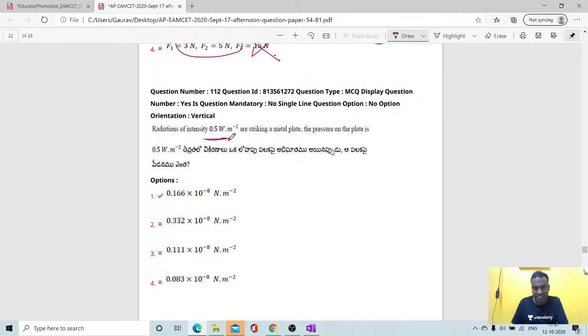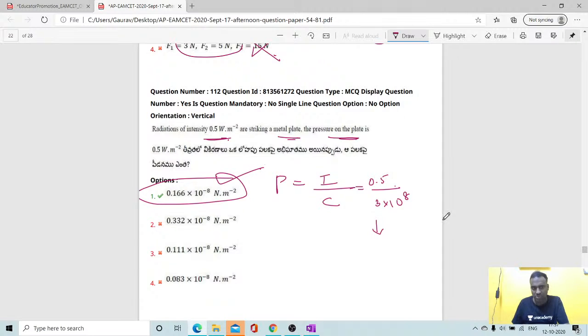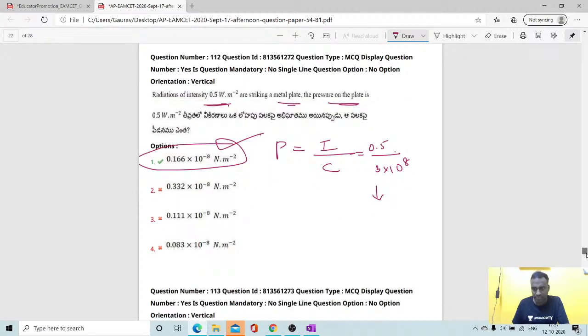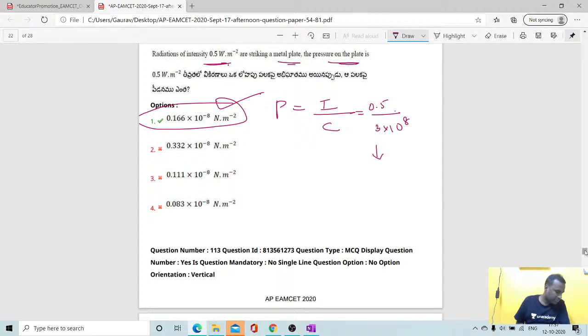Radiation intensity is given, students, striking a metal plate. Then the pressure on the plate: pressure is equal to I by c. What is the intensity given, students? 0.5. And the light velocity, you know, is 3 into 10 to the power of 8. If you simplify, you'll get the answer as 1, students.